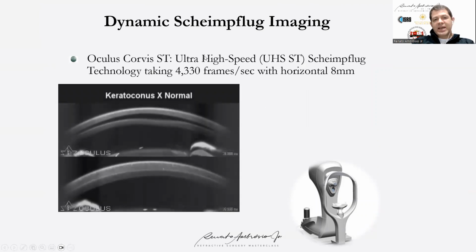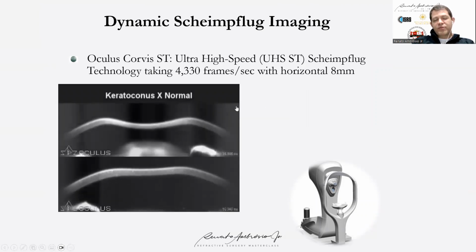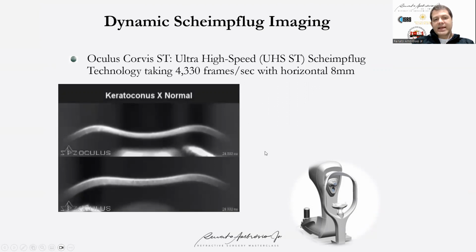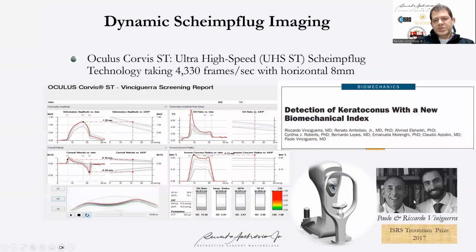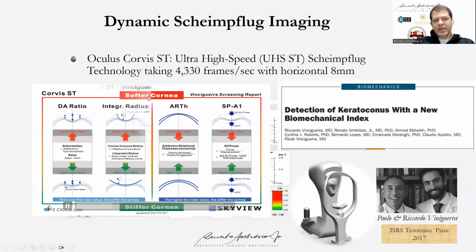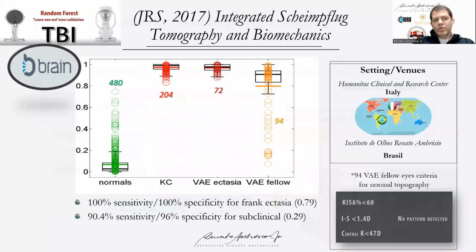We have objective data derived from the 140 frames in 31 milliseconds from the Corvis ultra high-speed Scheimpflug camera, and nice work by my colleagues, Professor Paulo Vinciguerra and Riccardo Vinciguerra, that we have the CBI, the detection of keratoconus with a biomechanical index based on artificial intelligence, a linear regression analysis, so that you can see if the cornea is softer or stiffer. And this is combined with the tomography and the work that we do for integrating the Scheimpflug imaging, including the patients with a normal topography based on a strict